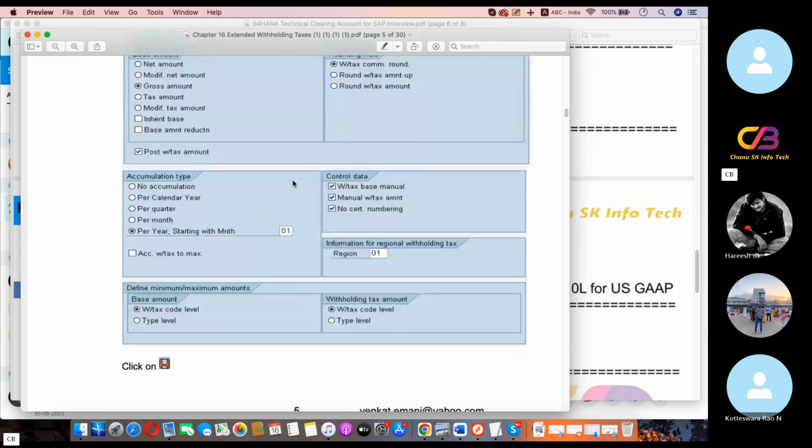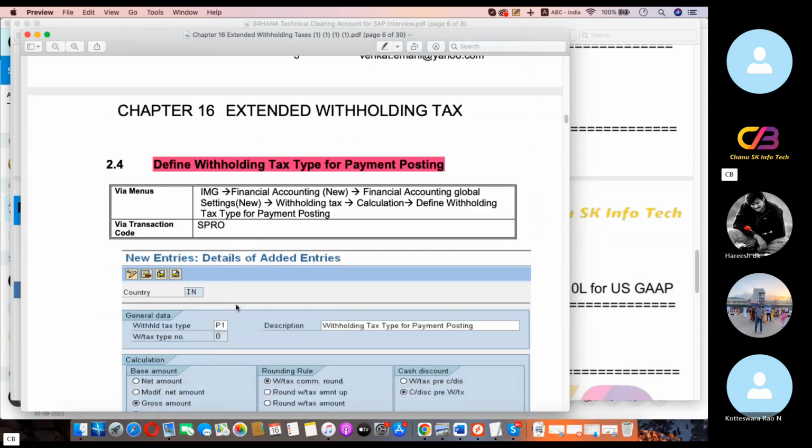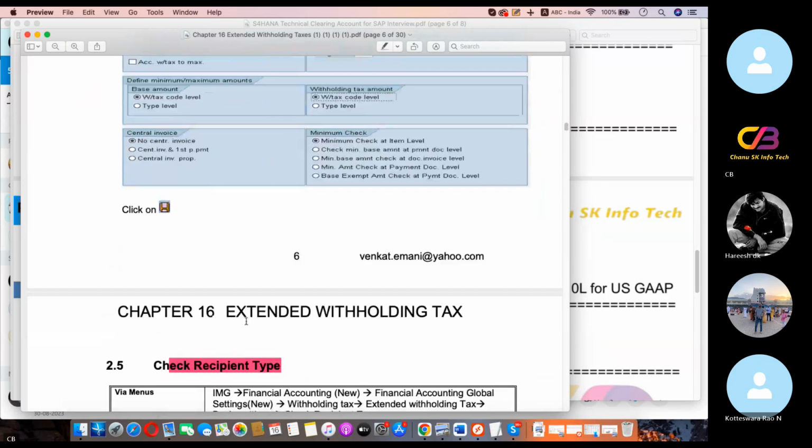Accumulation means how you are calculating the declaration: on a quarterly, monthly, or yearly basis. Overall TDS is calculated based on the total for the year, so we need to take the year.